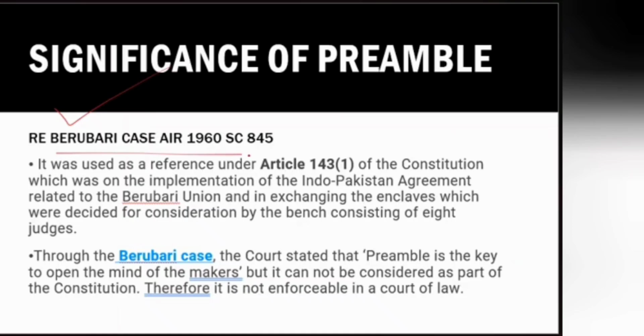The first case is Berubari Union, in the year 1960. What happened in this case? It says that the preamble is a key to open the mind of the makers, but the preamble is not a part of the Constitution of India. This was held in that case.